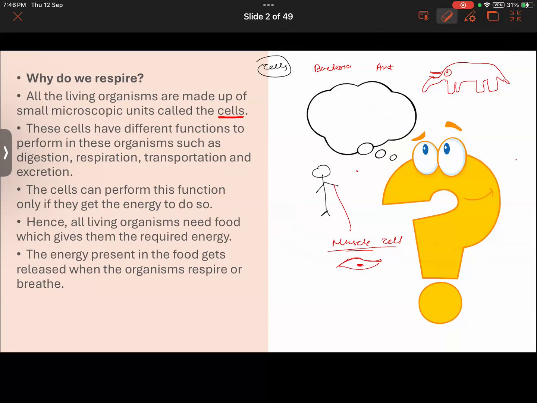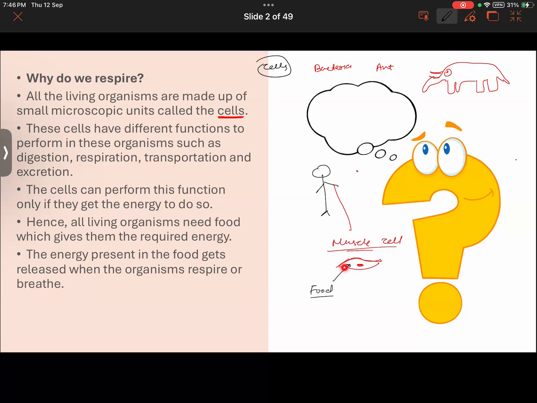Now, a cell has several functions to perform. Take the case of this muscle cell here. For example, what functions will it do? It will take in the food. Whatever food we are eating, let's say you had some food in the morning, after being digested, that food goes to your cell. The cell will be using it. The cell will get energy from that food, and will be able to carry out its function.